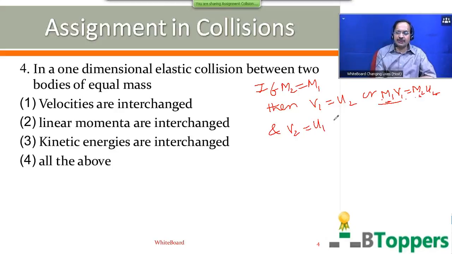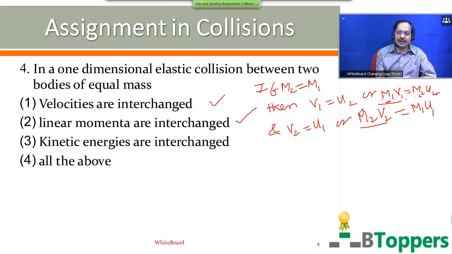Same thing can be written as M2 V2 equal to M1 U1 because M1 and M2 are equal. M2 V2 is the final momentum of second body after collision, equal to initial momentum of the first body before collision. That means you can also say that in one-dimensional elastic collision, if the two colliding bodies have same mass, then their linear momenta are interchanged or exchanged.